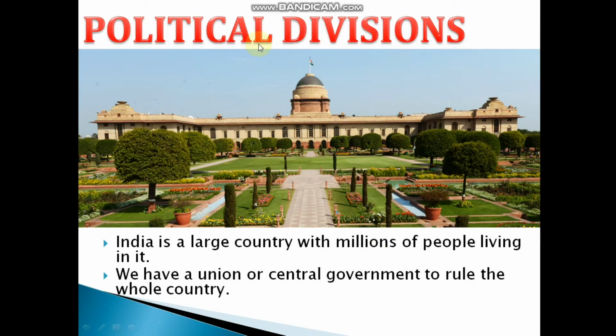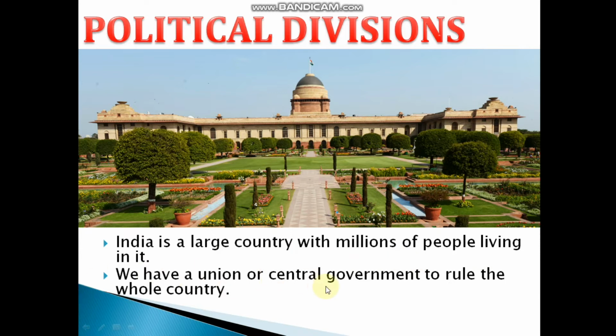Next, we will be seeing political divisions. Can you guess what this is? This is the Rashtrapati Bhavan, where the president lives. So, who lives in this Rashtrapati Bhavan? The President.